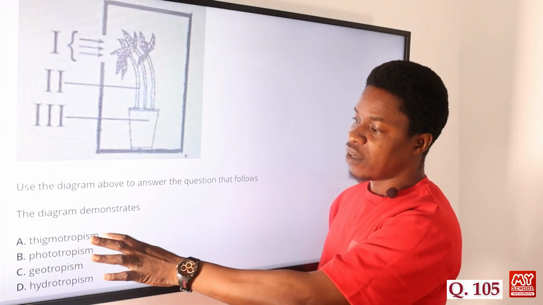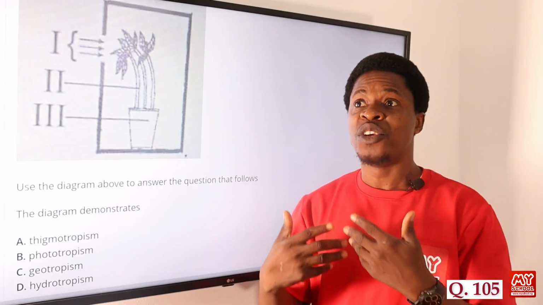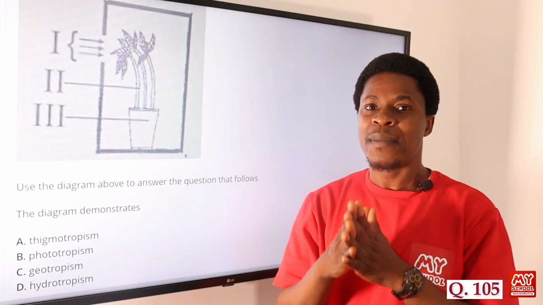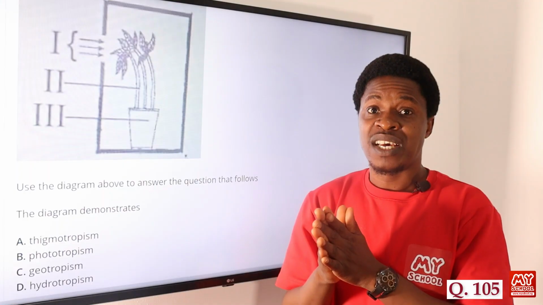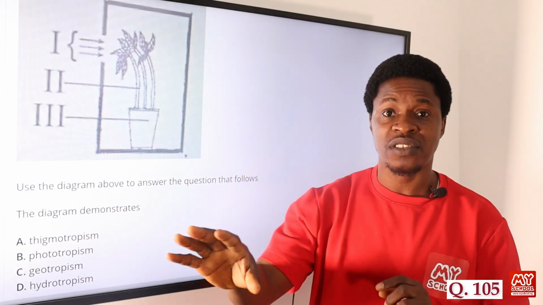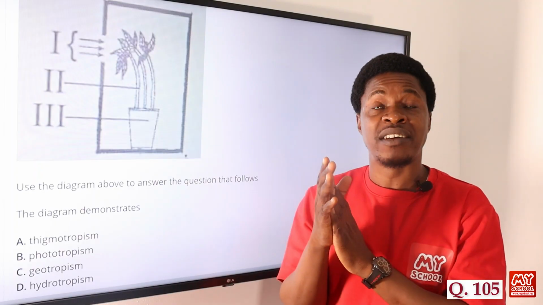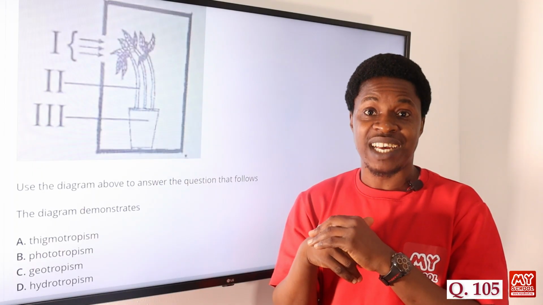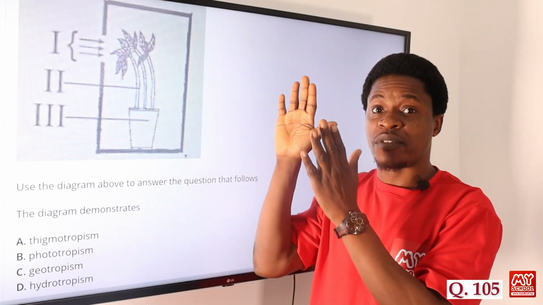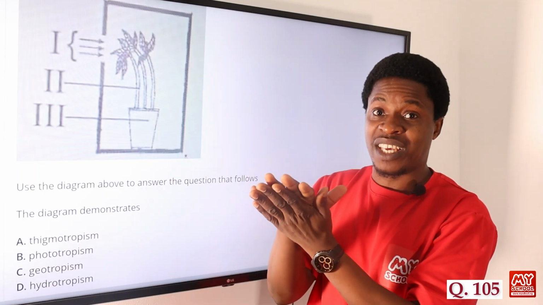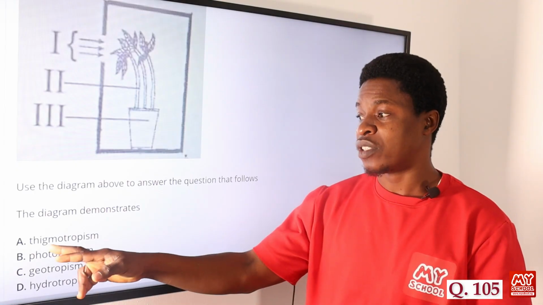Stigmotropism is a type of directional growth movement that takes place when the plant responds to what we call a mechanosensory response. That is, mechanical stimuli like a touch: you touch the plant and it responds. For instance, Mimosa pudica is a plant whose leaves are open, but once you touch it, the leaf will just close down like that. That can be said to be an example of a plant that undergoes stigmotropism.